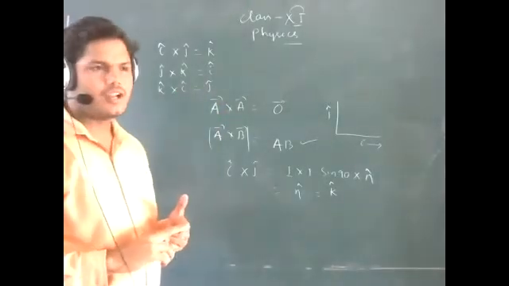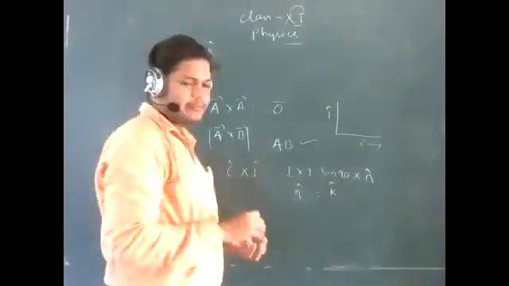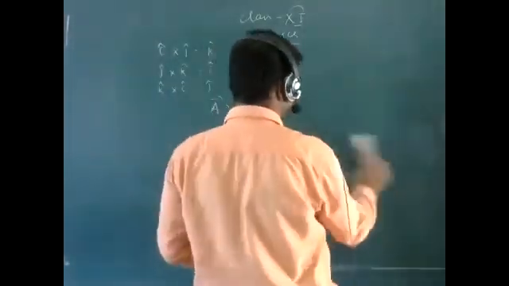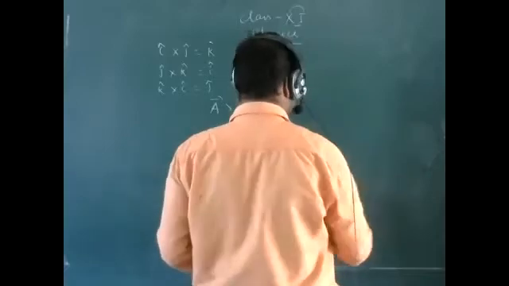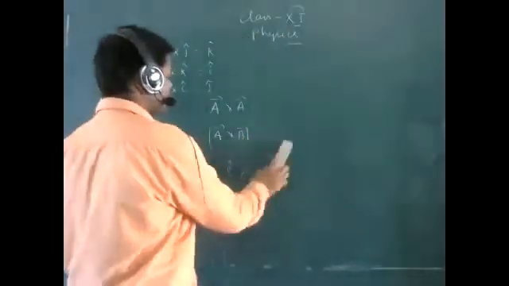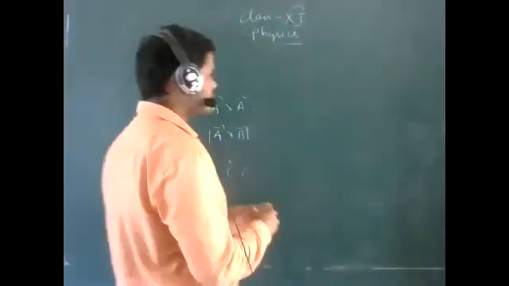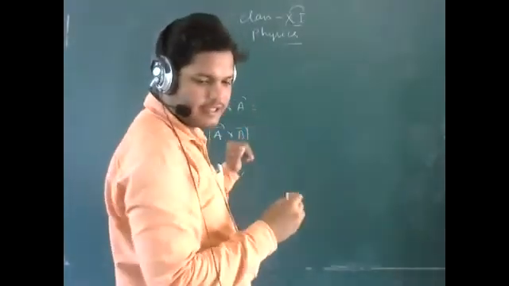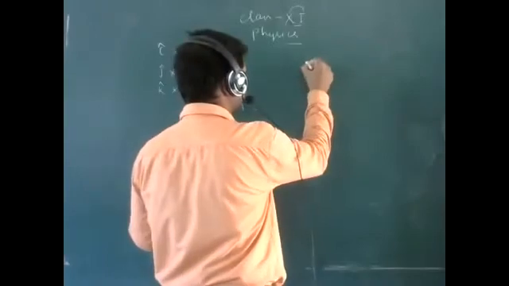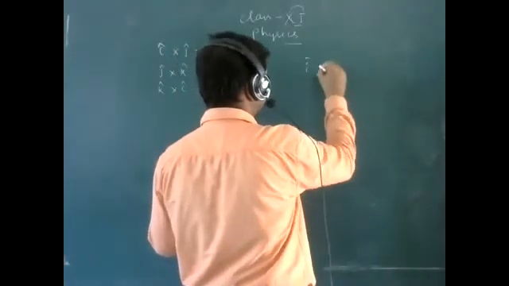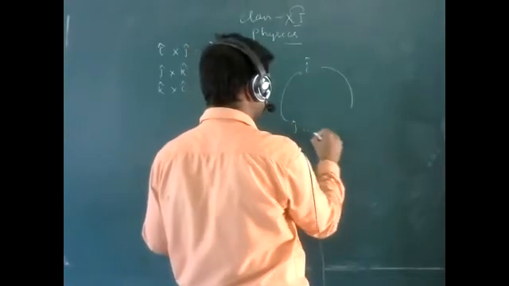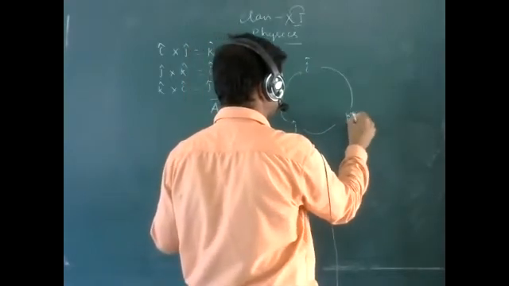Okay, so in a simpler manner you can learn this formula. What formula have we got? You can learn this formula by this particular circle, I am just making a circle. In this circle you can find i cap, j cap, and k cap. Here it is i cap, here it is j cap and it is k cap.